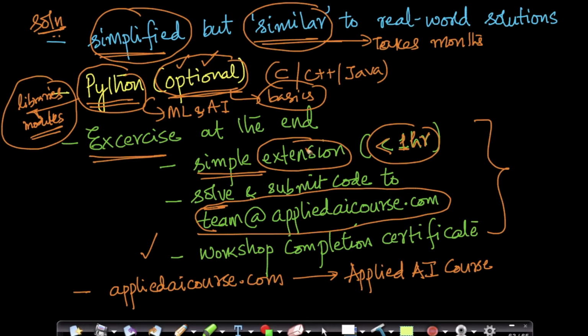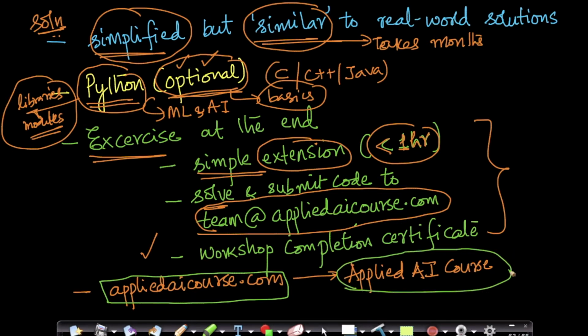Those of you who think that this workshop is too small for you, and if you're seriously considering learning machine learning in full depth and in full rigor, I recommend you go to our website, which is appliedaicourse.com. There is a course on our website called Applied AI Course, which has almost 140 plus hours of content, explaining about 30 plus machine learning techniques. This is a full-fledged course. While the workshop is to give you a flavor, the Applied AI course is to teach you all of the key and important machine learning algorithms, so that you'll be able to apply AI and machine learning algorithms to a wide spectrum of problems.